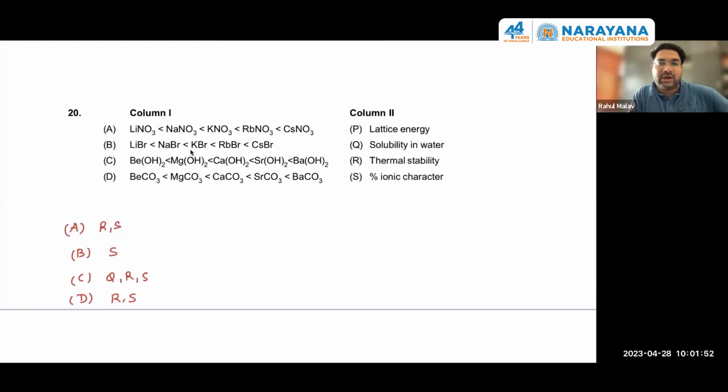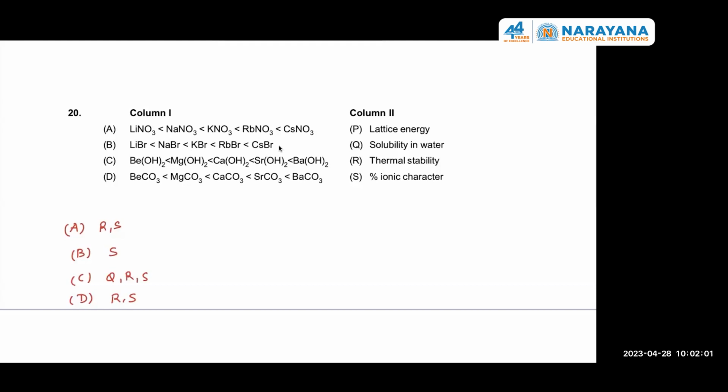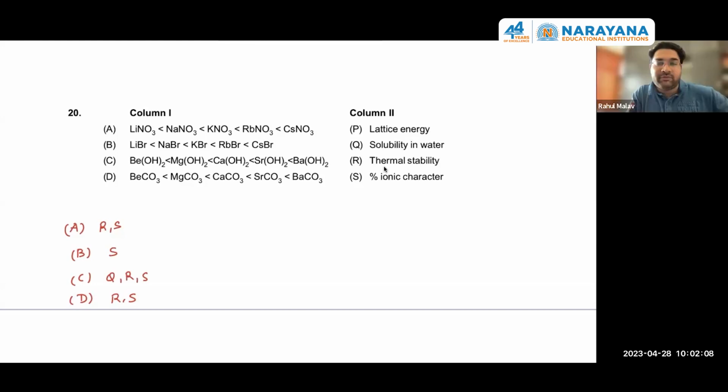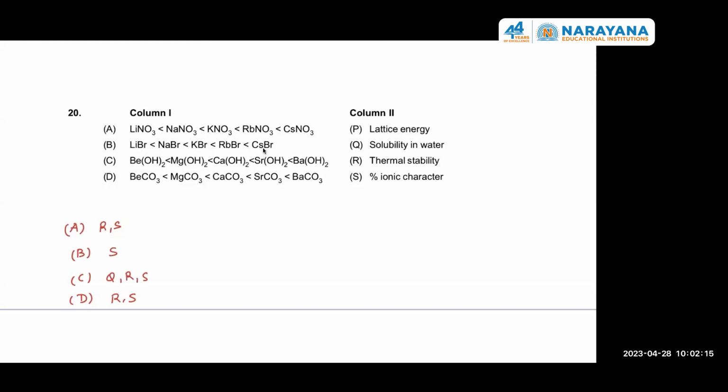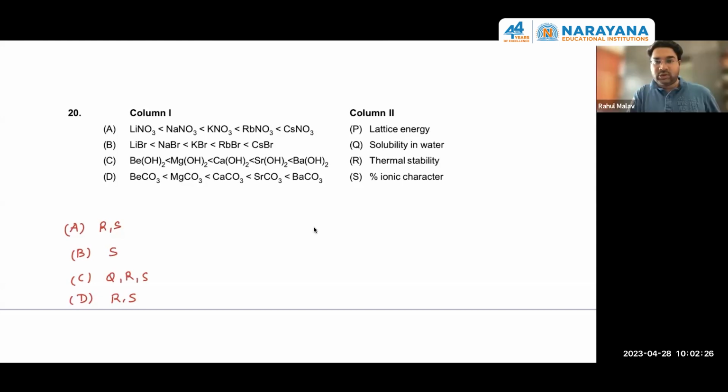But in case of monoatomic anions, it is directly proportional to lattice energy, whether size is big or not. You are asking for thermal stability, right? For B, thermal stability order is reverse of this. Okay, so this question was just to recall the trends of solubility and thermal stability of nitrates or carbonates and hydroxides.